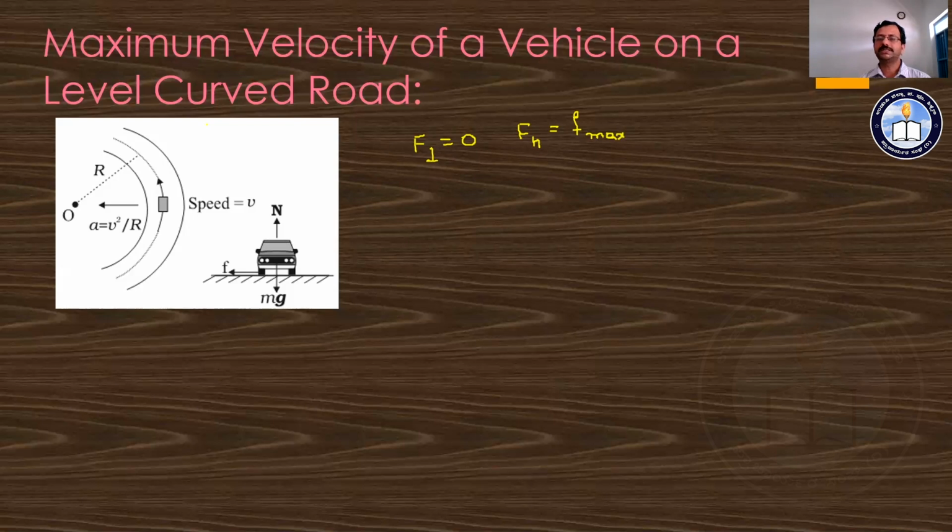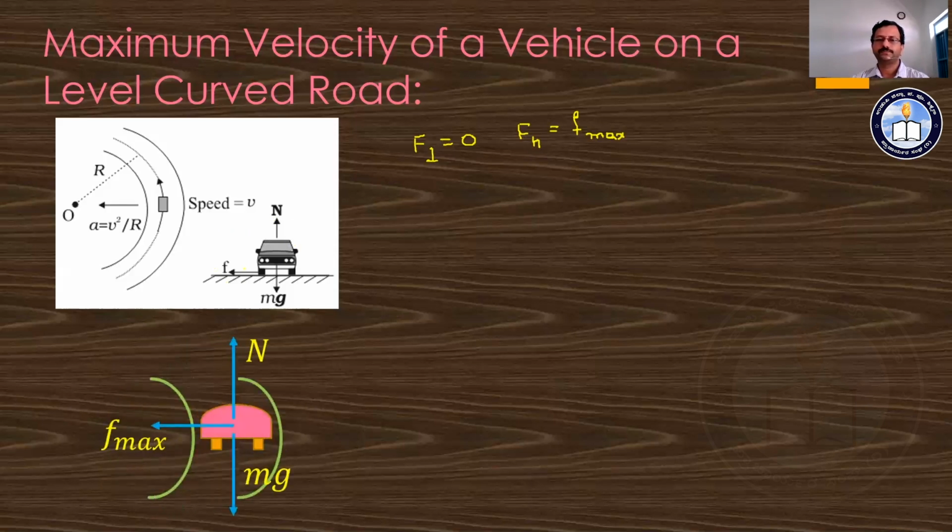To avoid this skidding, the vehicle can move only up to a certain maximum speed. What is the maximum speed at which that car or vehicle can move on a curved road? We need to find an equation for that maximum velocity, and that is what we are doing now. To realize this, we can have the diagram this way also.